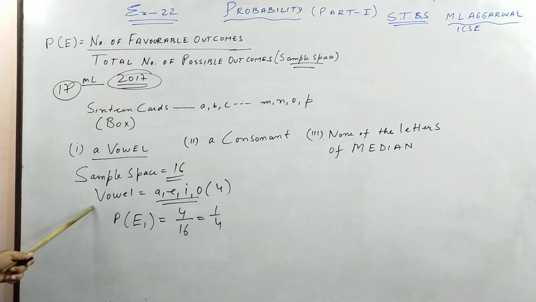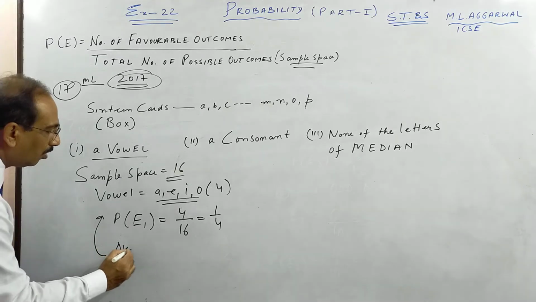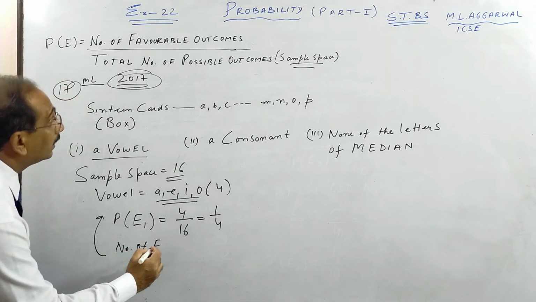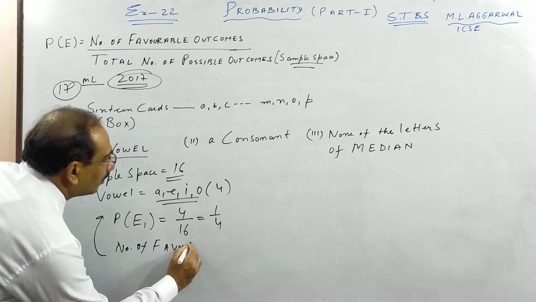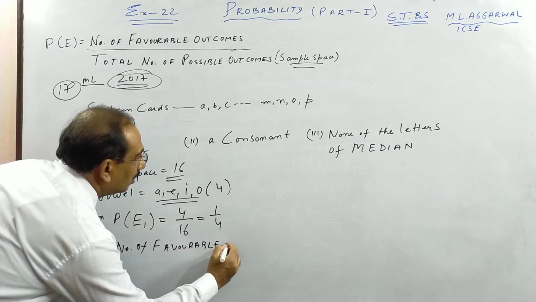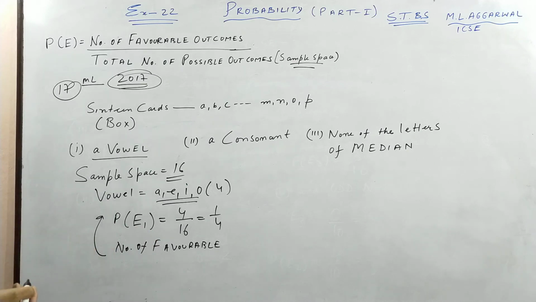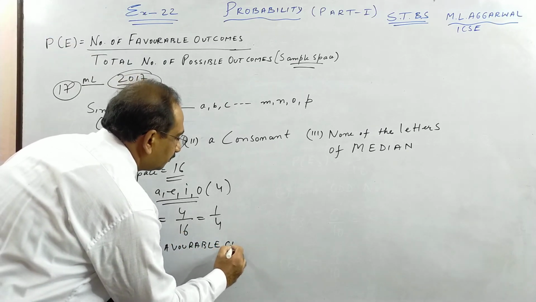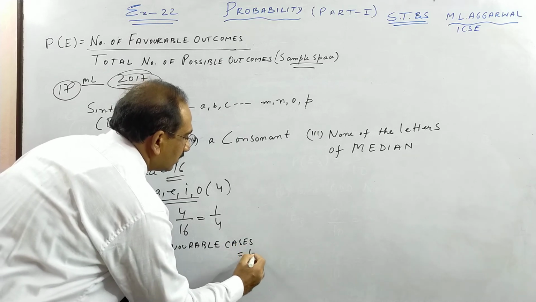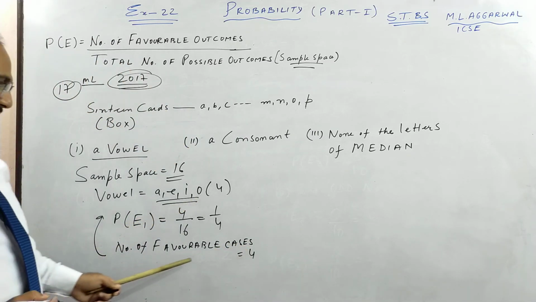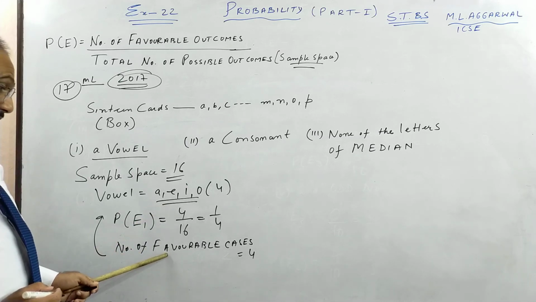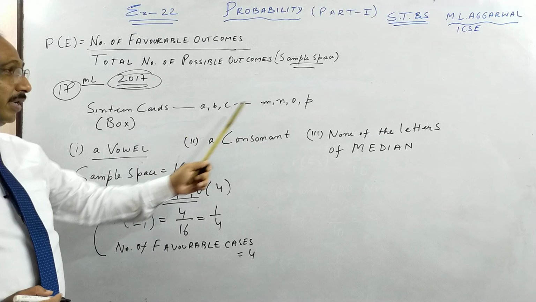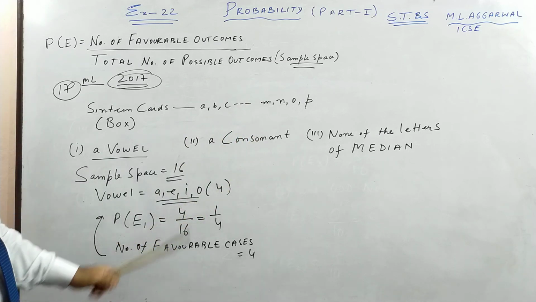So vowel is what we call the number of favorable cases. You can write the number of favorable cases is 4. You could have written it over here: number of favorable cases, or favorable outcomes. The number of favorable cases is 4, meaning there are 4 vowels from A to P, and the total is 16. So the answer is 1 by 4.